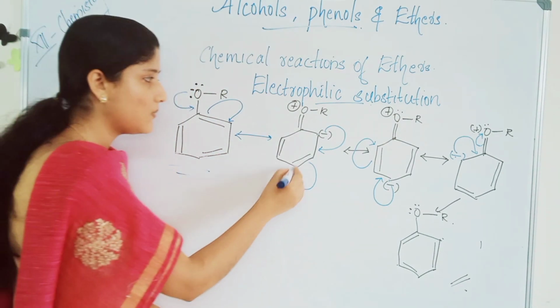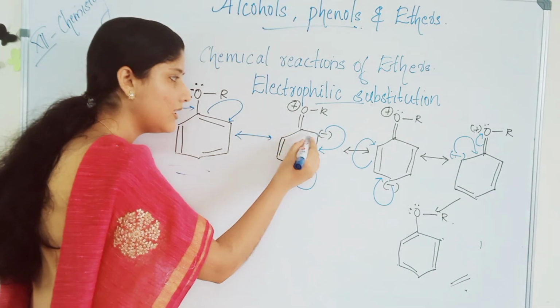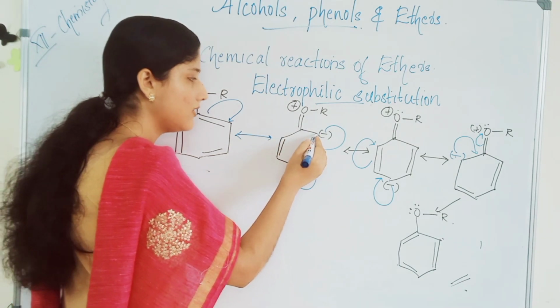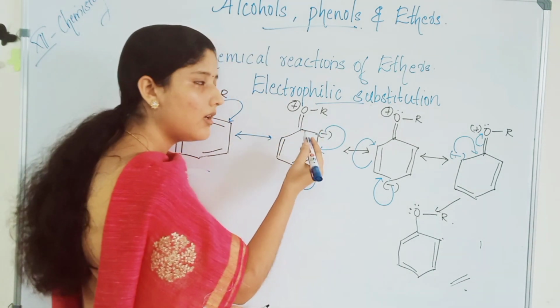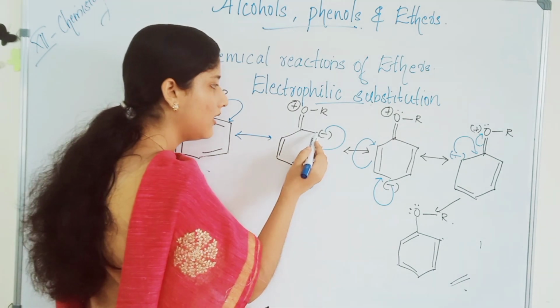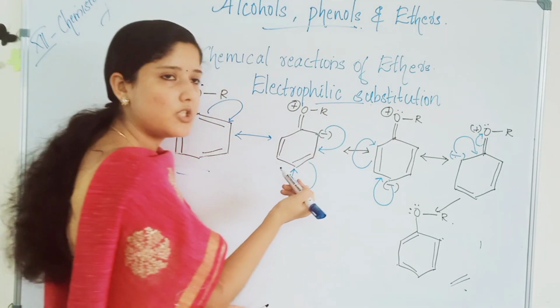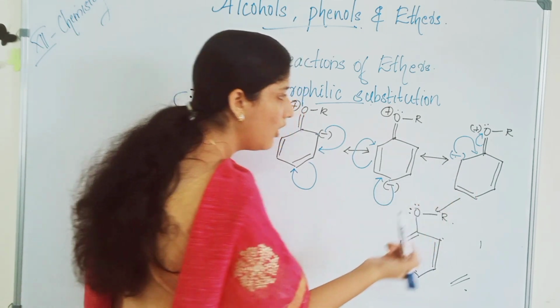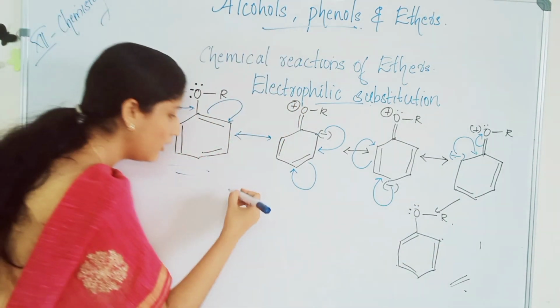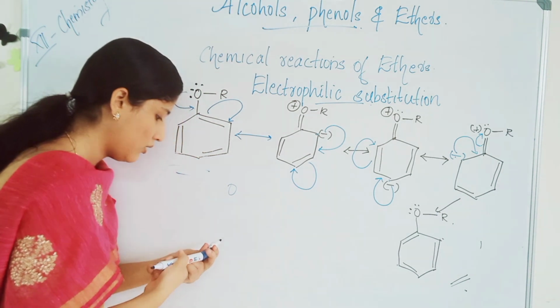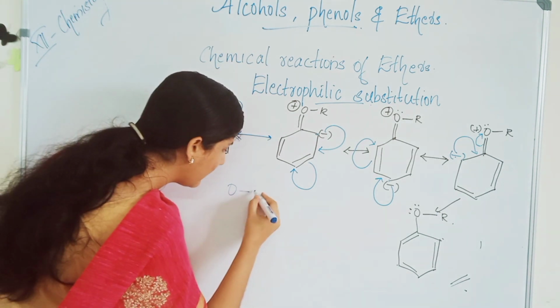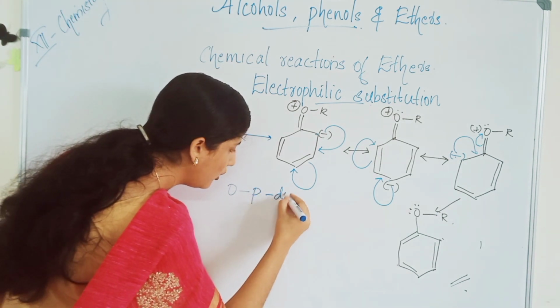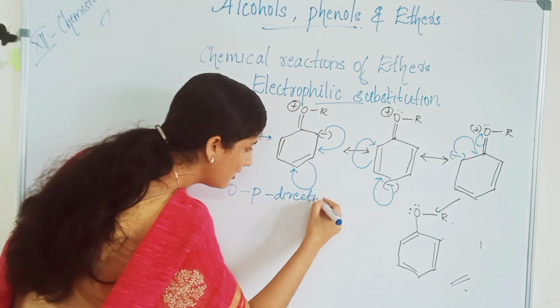Here it is present in the ortho position, that is the nearest position to the ether group, here it is in the para position, and here it is also in the ortho position of the ether. So it is ortho para directing. The ether group is ortho para directing.